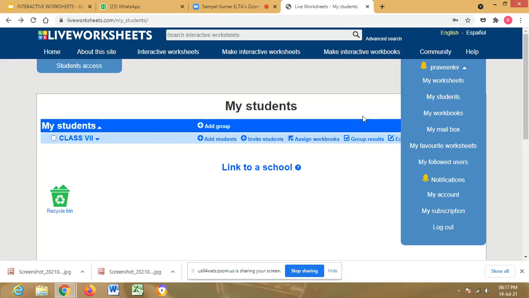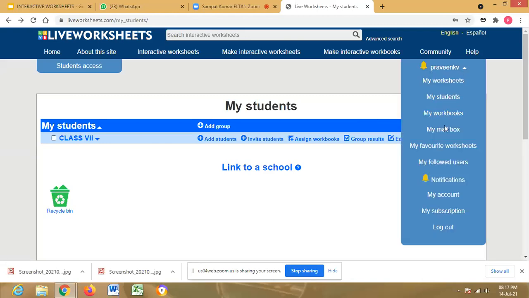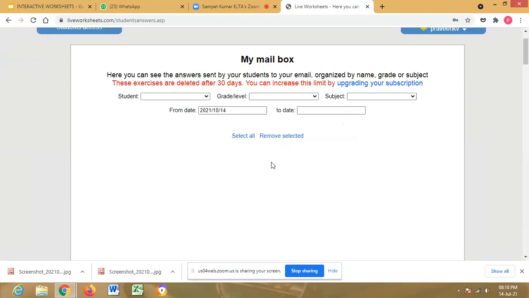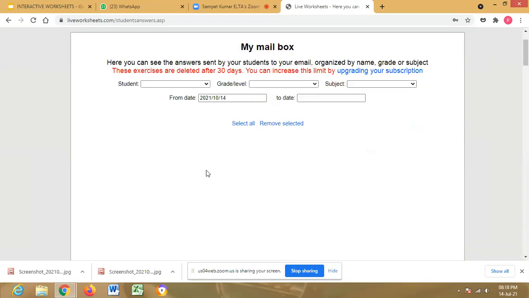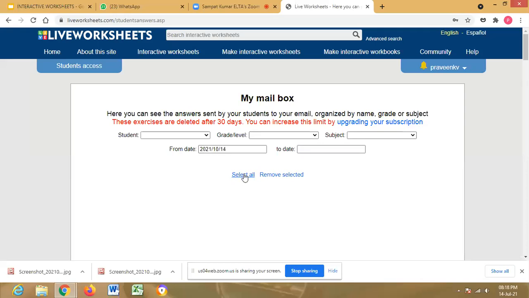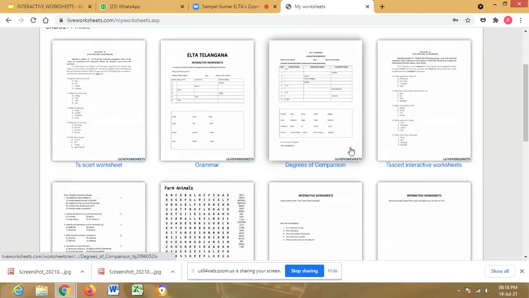I hope, Naveen, you can show me one completed worksheet, how the students submitted, and how we can get the score and other details. Yes, sir. In our mailbox, we can have some. These are the worksheets sent by the children. No, it is not there, it seems. Already there is a worksheet that you have prepared. Yes, some worksheets are there. These are the worksheets I have prepared.